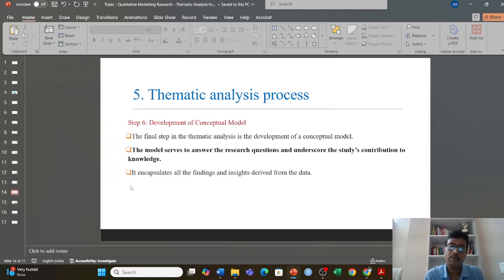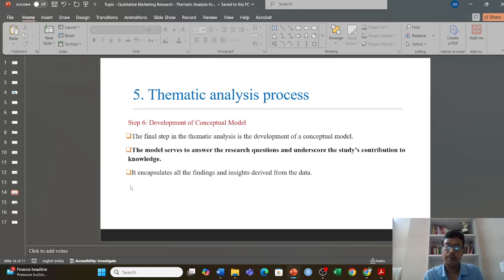This model serves to answer the research question. As I mentioned, your journey should start with one or multiple questions, and you are going to answer one of these research questions. That underscores the study's contribution to knowledge, and it encapsulates all findings and insights derived from the data.